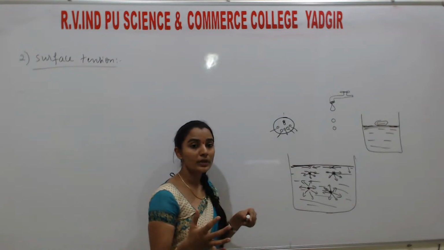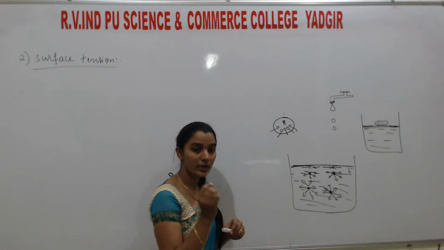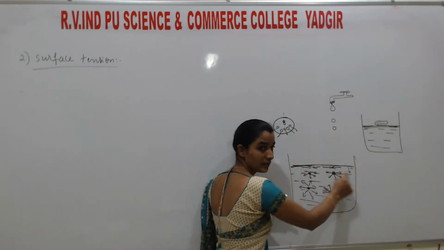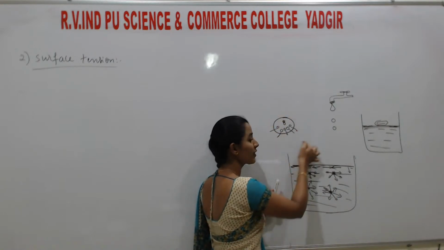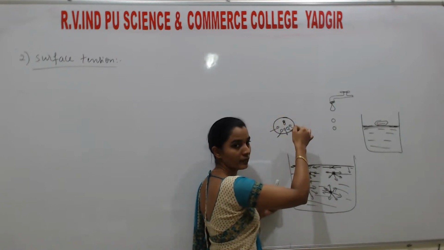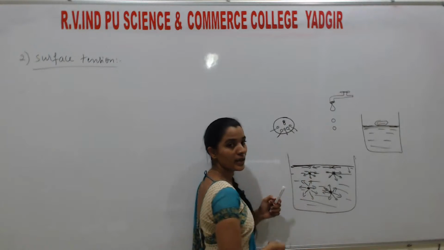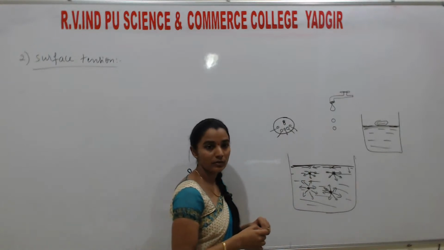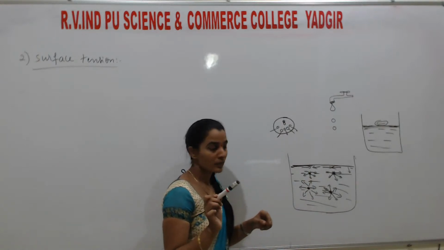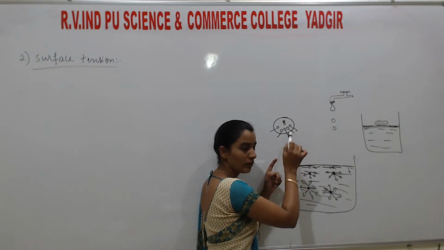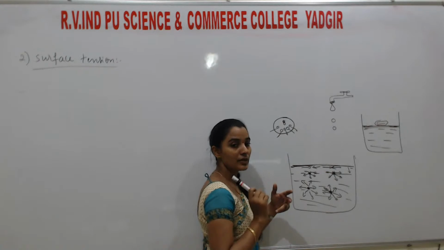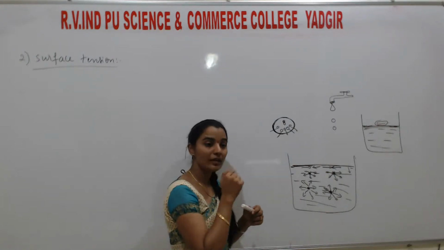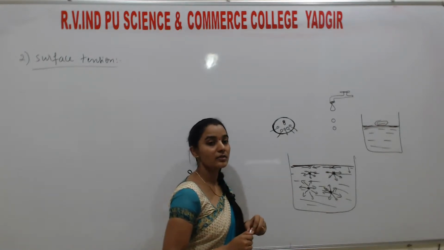Why do water droplets form a spherical structure? Because on the surface, when they experience a force, they create a surface around them. That is called surface tension. So why are the droplets spherical in shape? Because of the surface tension. That layer is called surface tension.